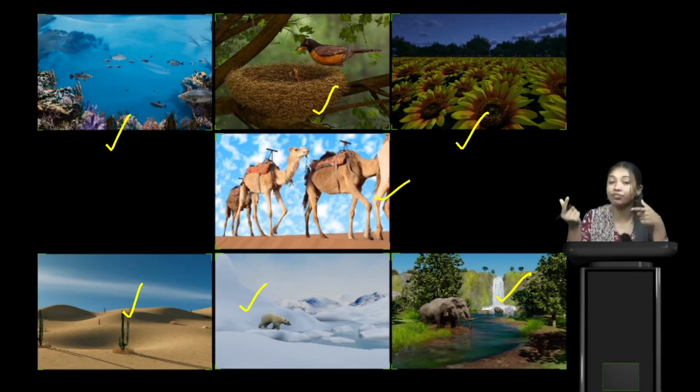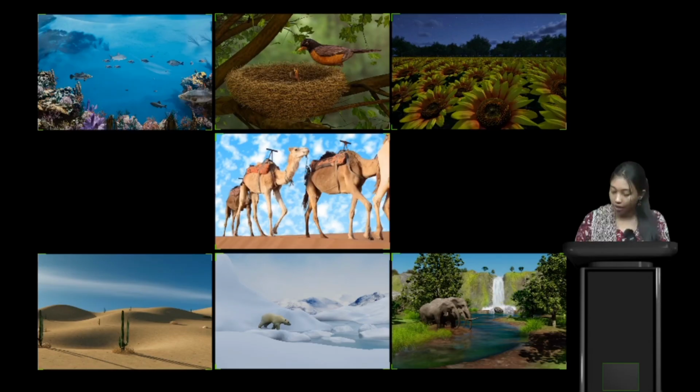We can't find life on Mars, we can't find life on Venus, or on all the other six planets, but our Earth is the only planet that supports life.